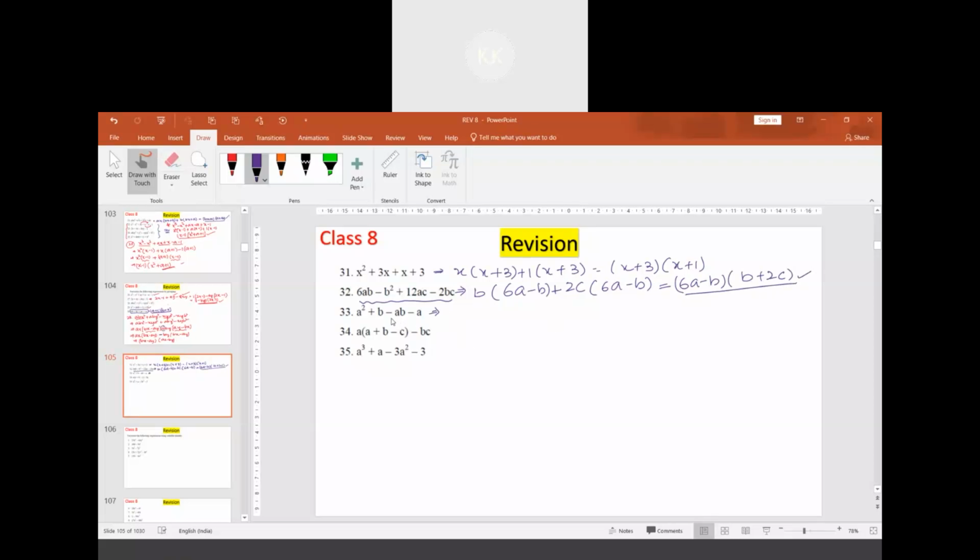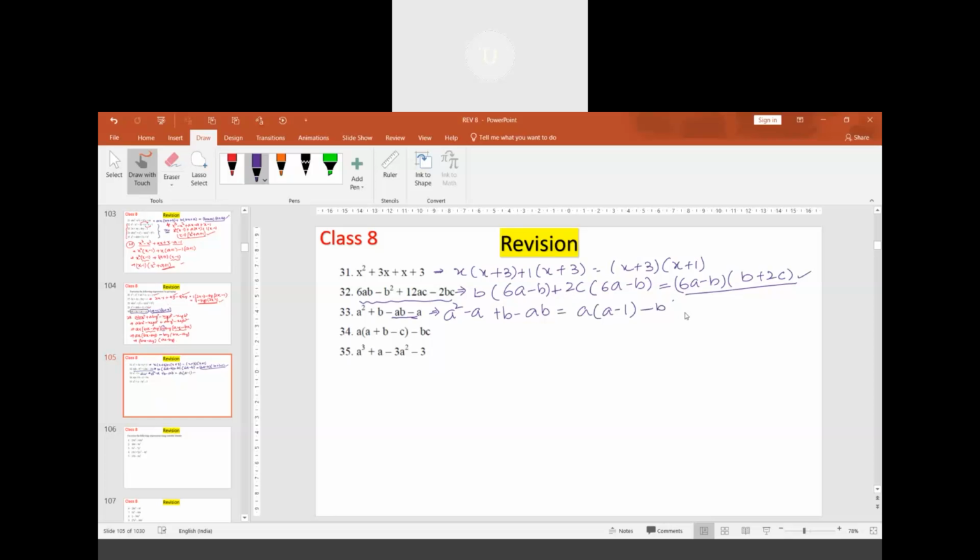Next one, probably this is also easy. The thing is, we have to rearrange, regroup. How do we regroup? a square minus a plus b minus ab, plus b minus ab if you take another term. Here a is common, a minus 1 common.